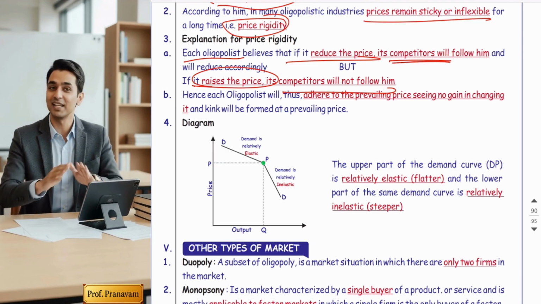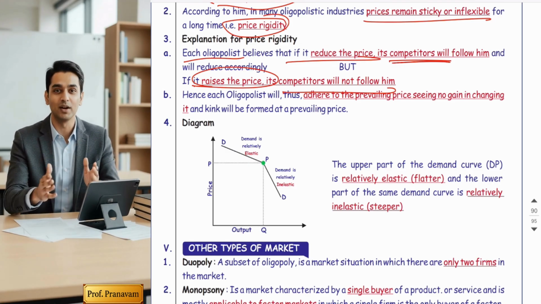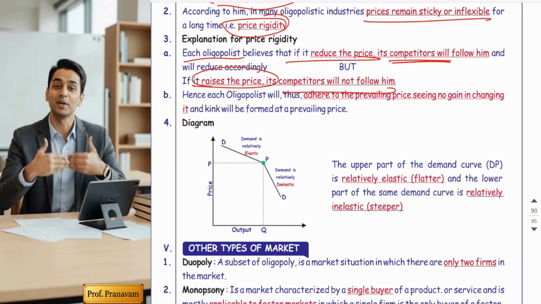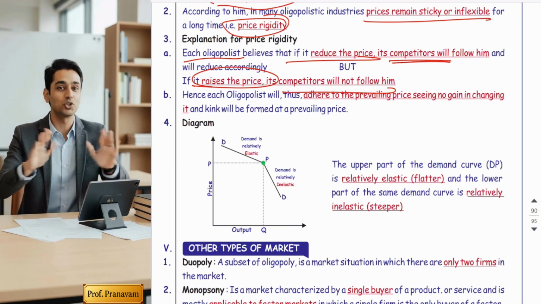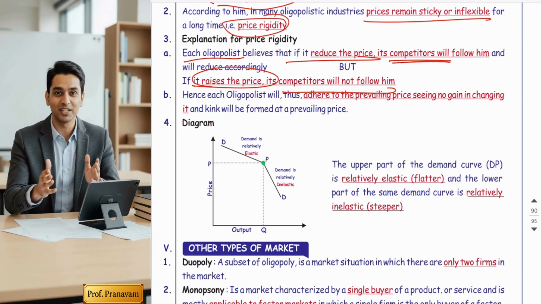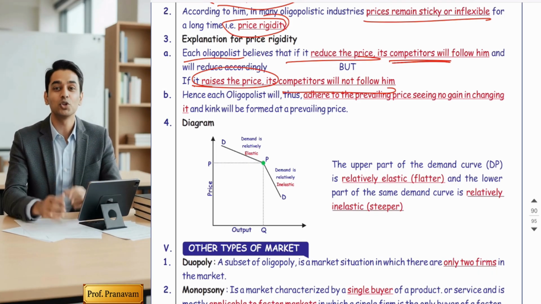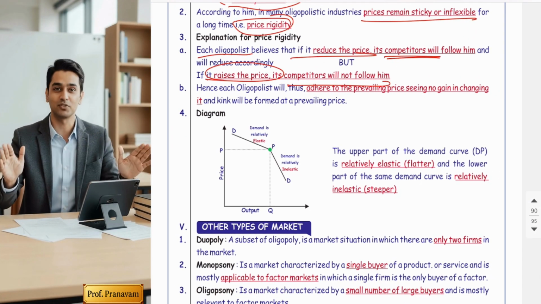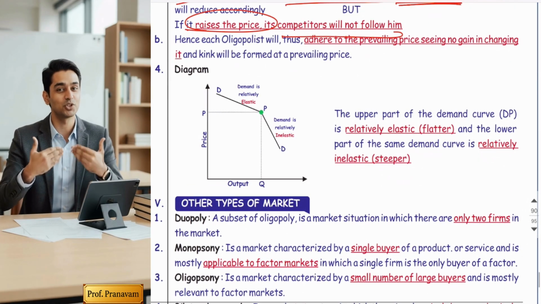So your customers will shift to the competitor. So in an oligopoly market, sellers know it is of no use to raise the prices or to reduce the prices. So firms avoid changing the prices and stick to the current one, creating a kink in the demand curve. So what do you mean by kink? Yes, that I'll explain to you from the diagram.